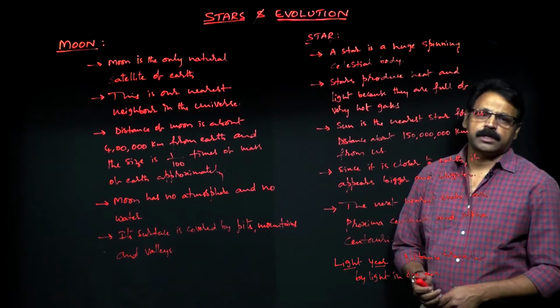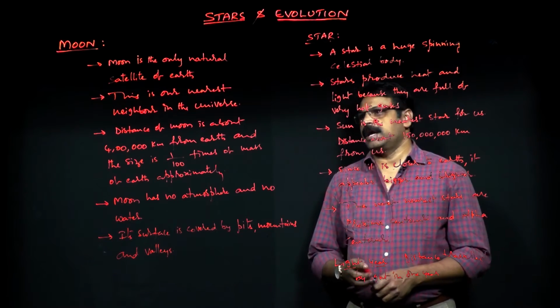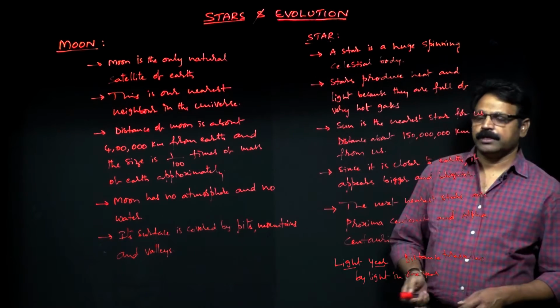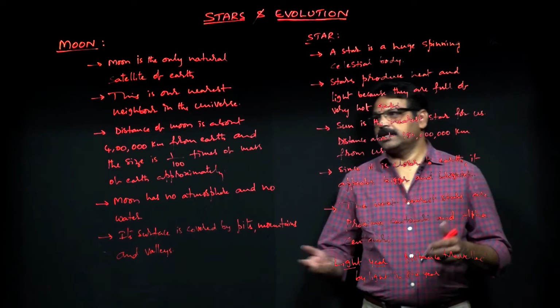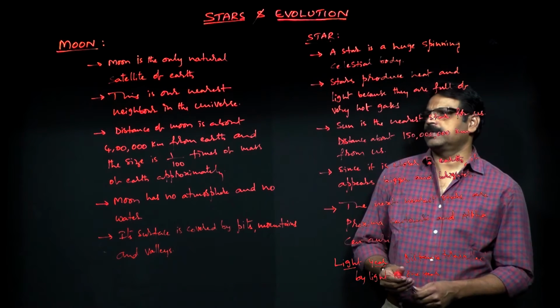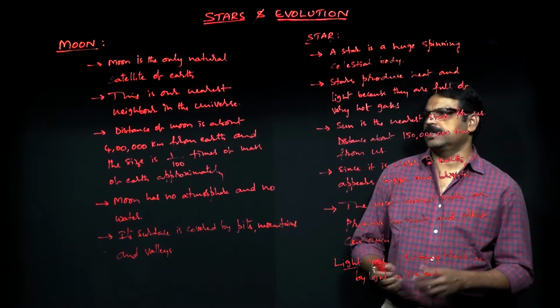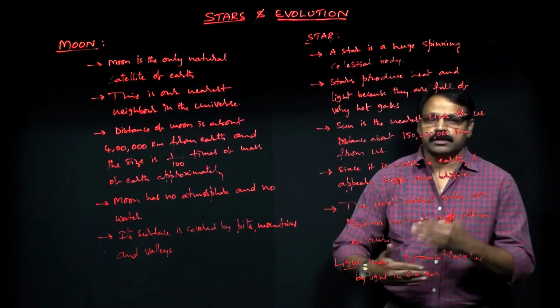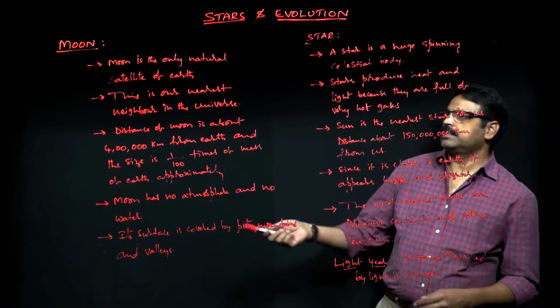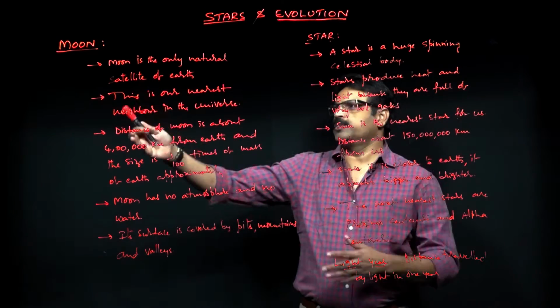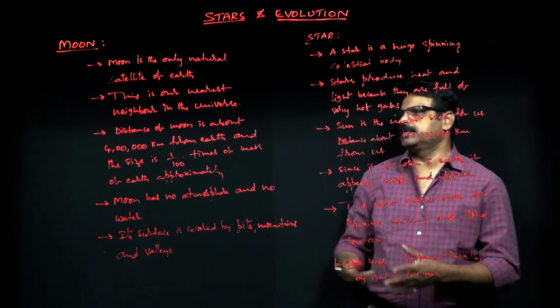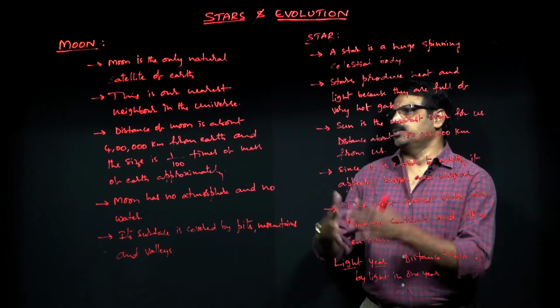We have studied something about the Milky Way galaxy and the universe, everything. And the galaxies are the combination of planets, moon, stars, and other things. Here, one after the other, we'll look at. First, let us look at how is the moon and how it is oriented, what about the moon.